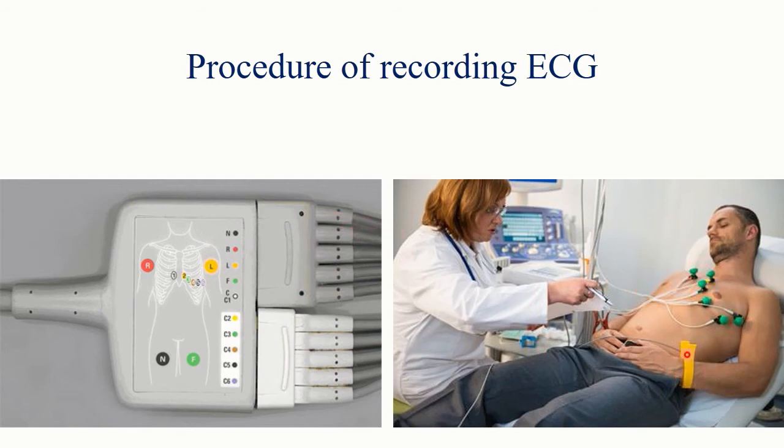All the leads should be connected at specific positions, so all the electrodes, which are color coded, must be appropriately connected. Then switch on the machine, keep the stylus at the center and adjust the sensitivity to 1 cm per 1 millivolt, and then adjust the lead selector knob to record ECG in 12 leads in order of 1, 2, 3, AVR, AVL, AVF and chest lead 1 to 6.